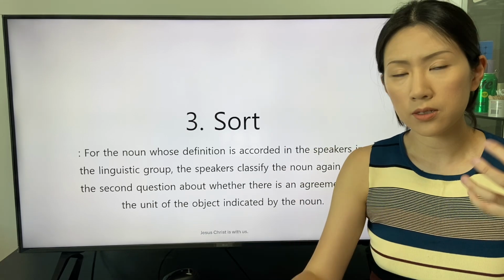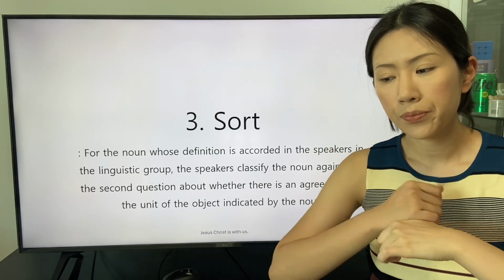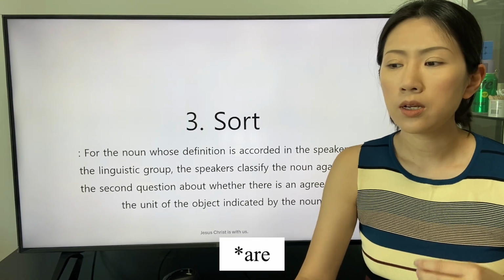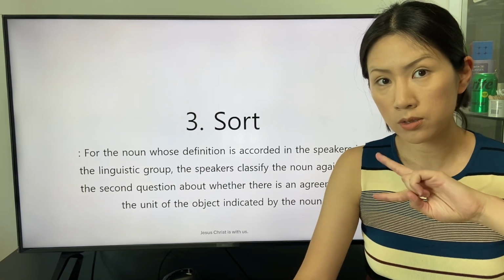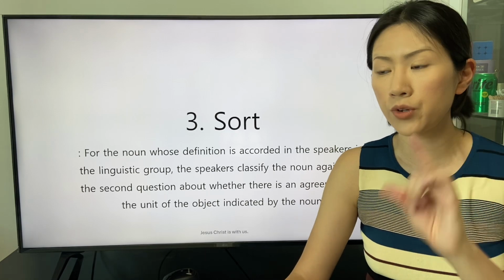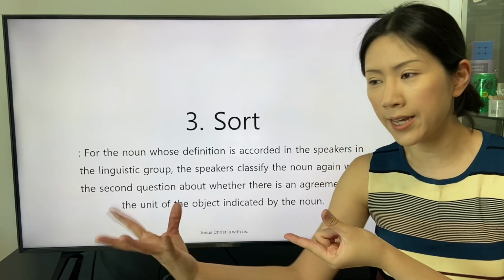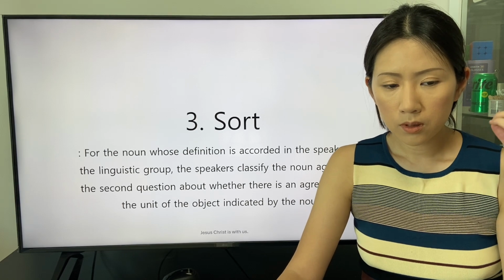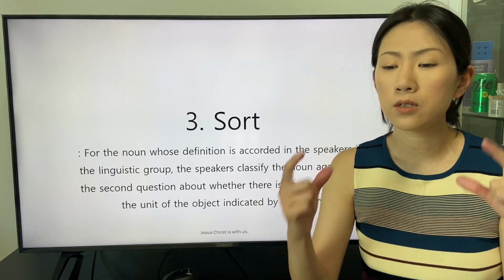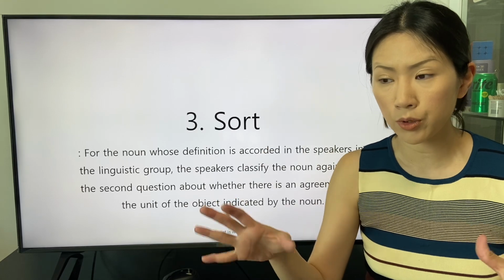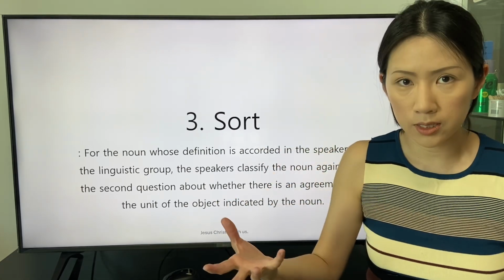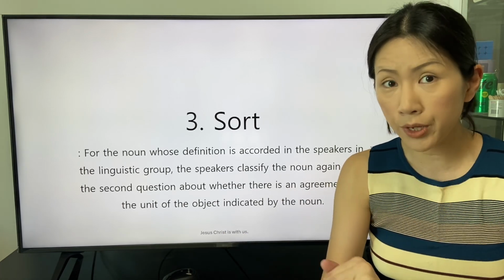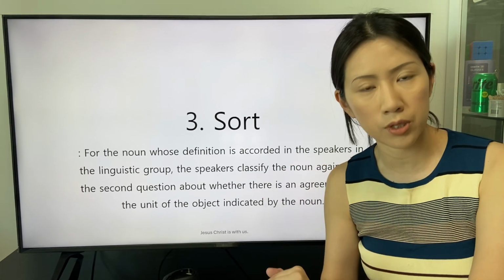From the fact that the material noun and a general noun are classified with the second question, what is the unit of the object indicated by the noun, we can understand that the speakers in the linguistic group are accorded to the only definition of the material noun and a general noun.